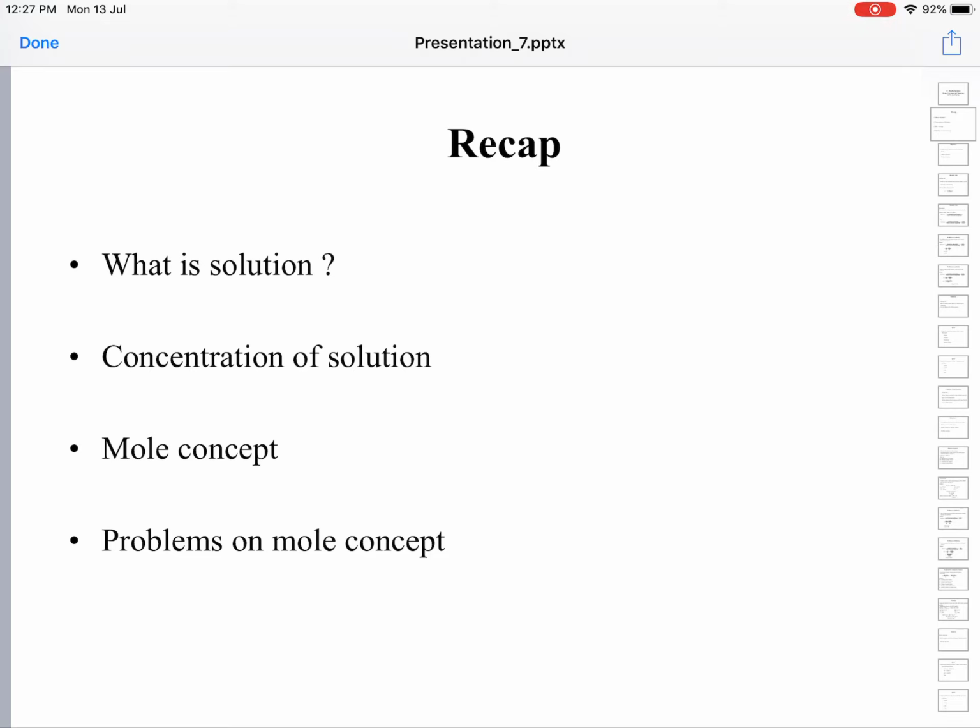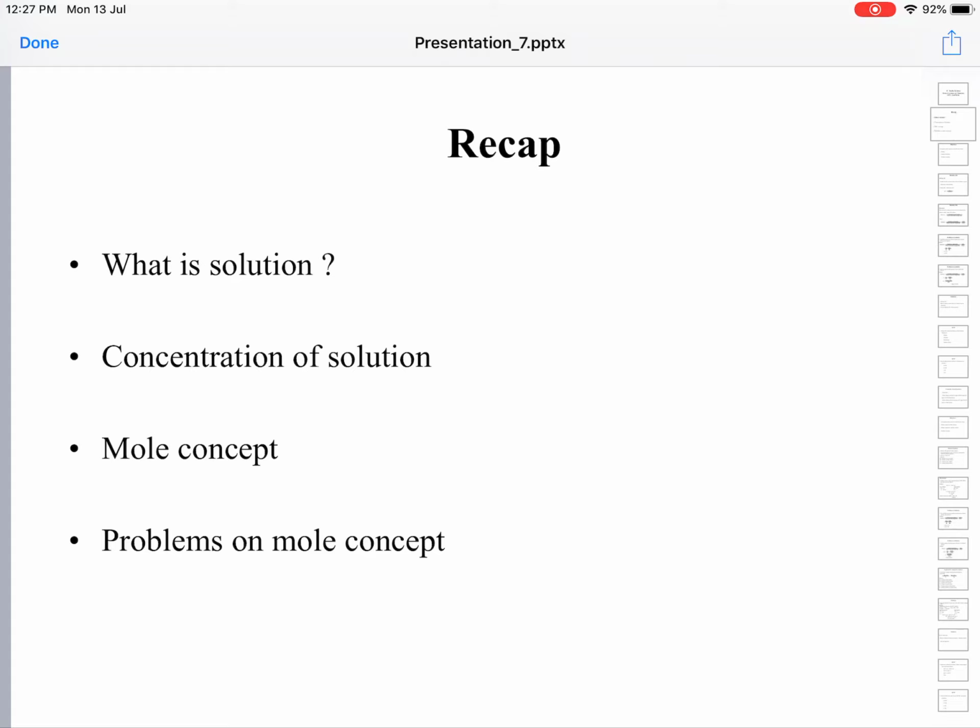What is the concentration of a solution? Concentration is the amount of solute dissolved in a fixed volume of a solution, or unit volume of a solution. There are many methods to express concentration, like molarity, normality, mole fraction, molality, etc. Next, we have learned the concept of the mole. In the mole concept, what is a mole?